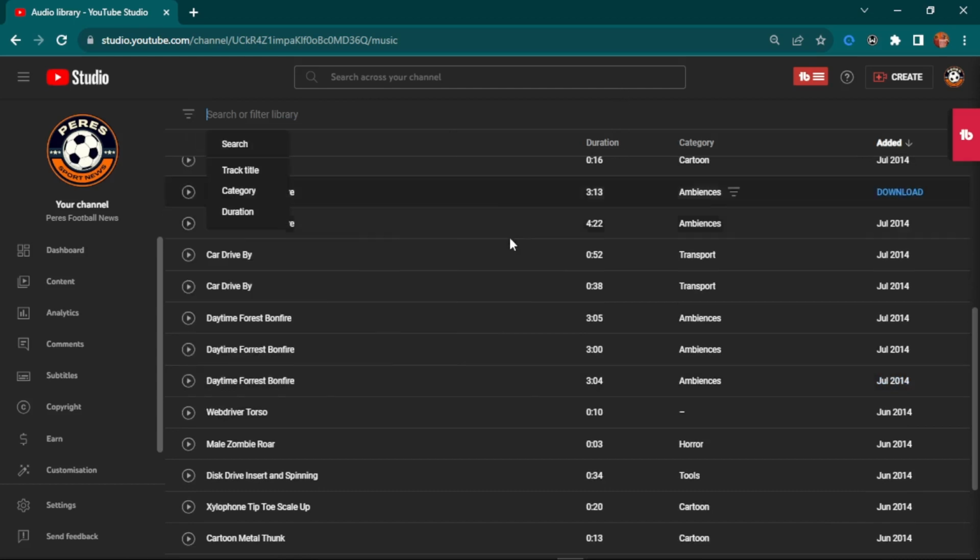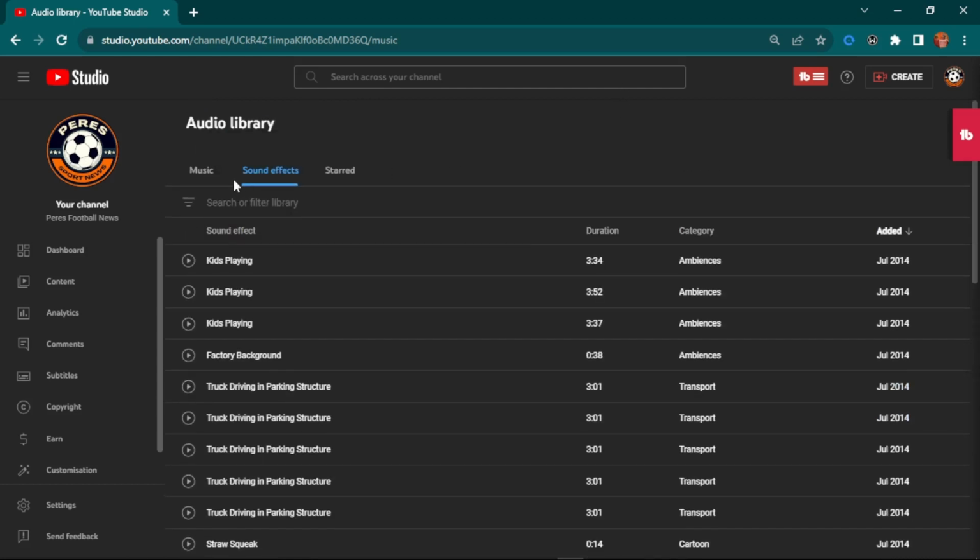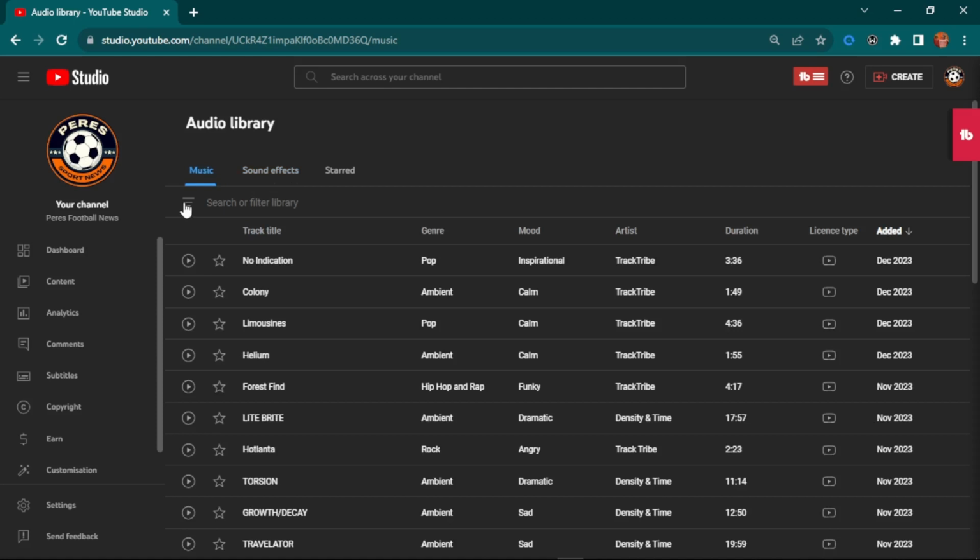Before I show you how to download, here's one thing I want you to see. For example, I come over to the music tab and you want to use any music over here. Come over here first and go to attribution not required. In case you want to use a soundtrack and you don't want to give attribution to the original source, make sure you put this filter here which says attribution not required. With this, you can use any song at all for 100% free without giving attribution to the original source.